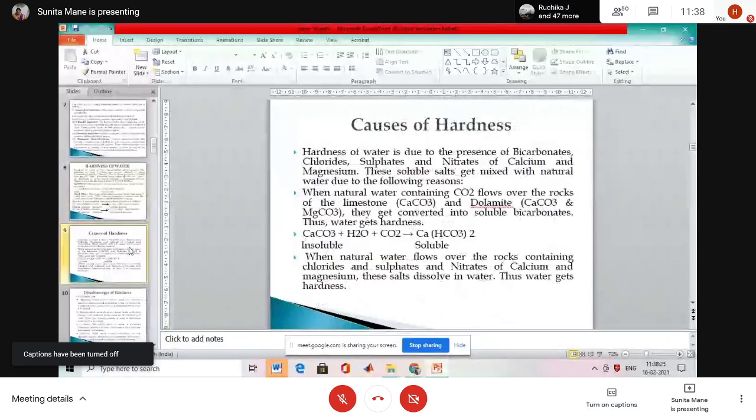Then causes of hardness. Why does hardness occur? All the problems depend upon the hardness of water, so this is very important. Hardness of water is due to the presence of bicarbonates, chloride, sulfate, and nitrate of calcium and magnesium.